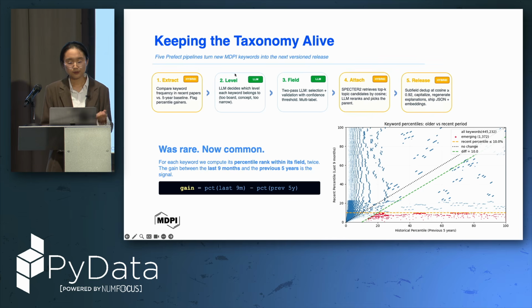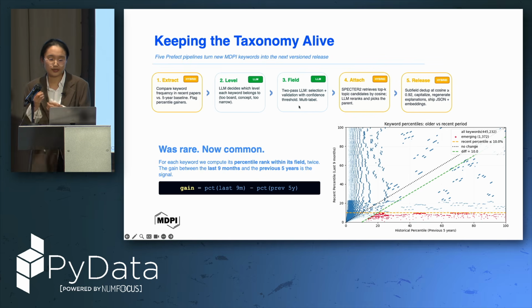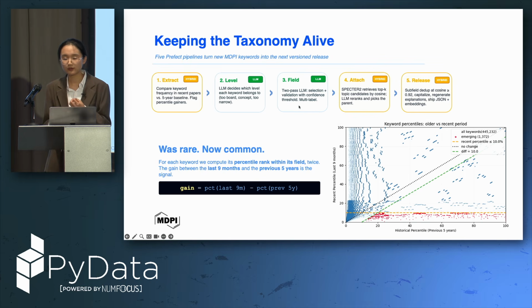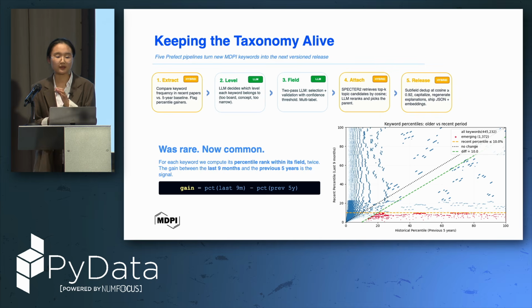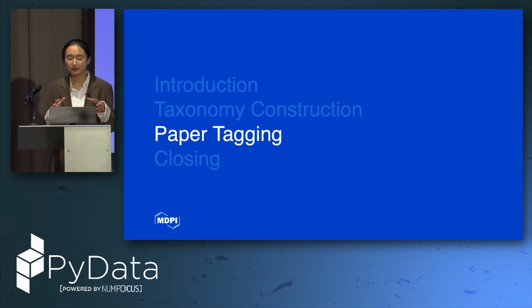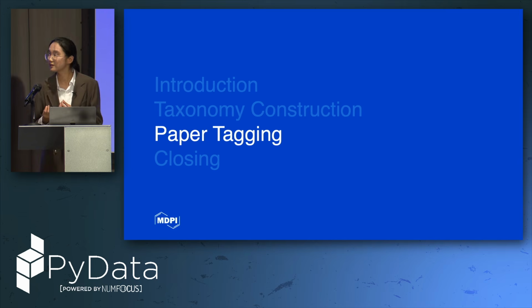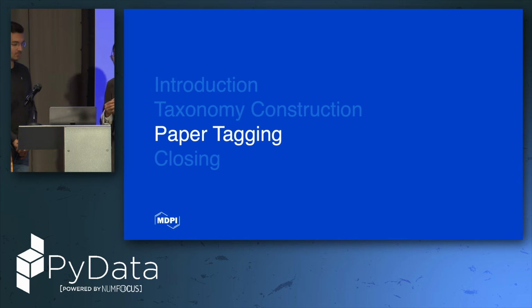Yeah, and then the same with level, field classification, and then attaching. For each step we use a different Prefect flow and try to do some manual checks in between to make sure that our taxonomy is always correct and alive. Okay, so based on this taxonomy, we have built paper tagging, which can serve a lot of future business values. So Daniele will introduce paper tagging.